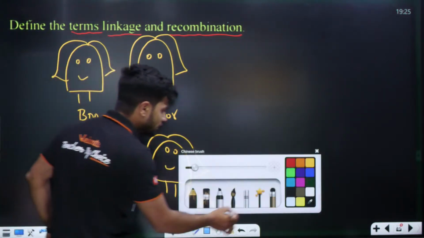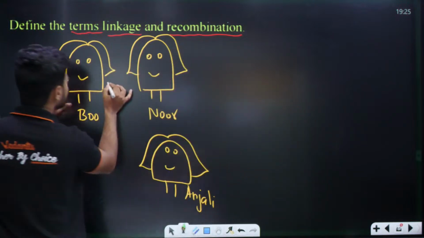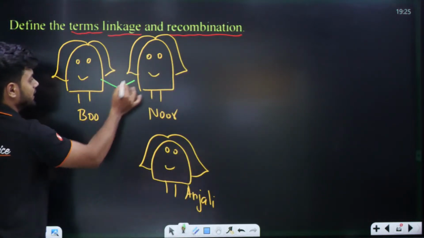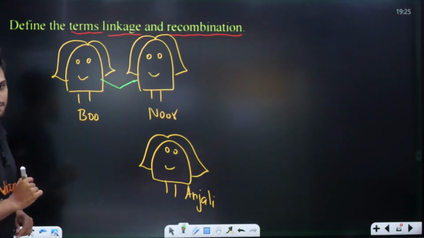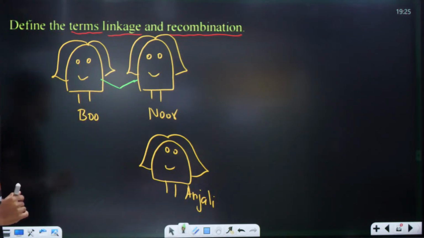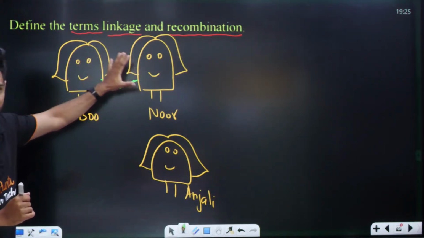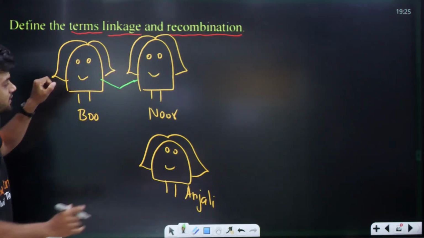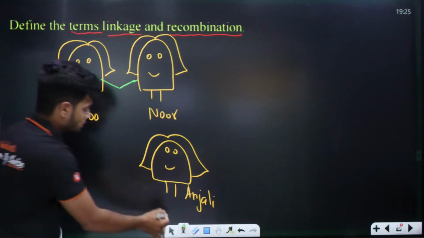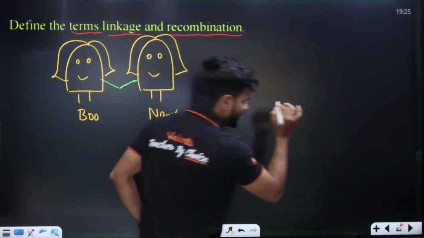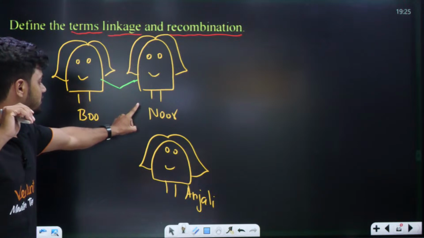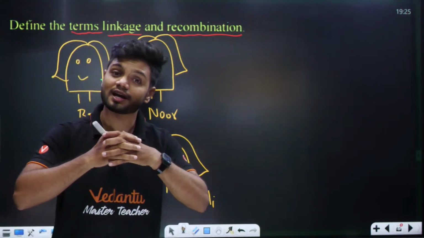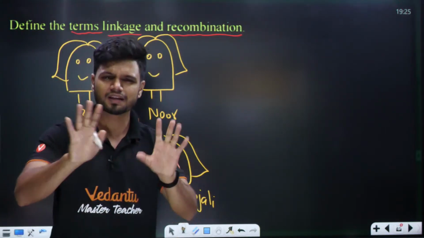Okay. Now, for example, these 2 girls are best friends. They are holding hands, best friends. Boo and Noor. Both are best friends and they are together. Now you tell me, students. If these 2 people are best friends, ಮಧ್ಯದಲ್ಲಿ ಬಾಂಡ್ ಚೆನ್ನಾಗಿರುತ್ತಾ ಚೆನ್ನಾಗಿರಲ್ವಾ ನೀವೇ ಯೋಚನೆ ಮಾಡಿ.